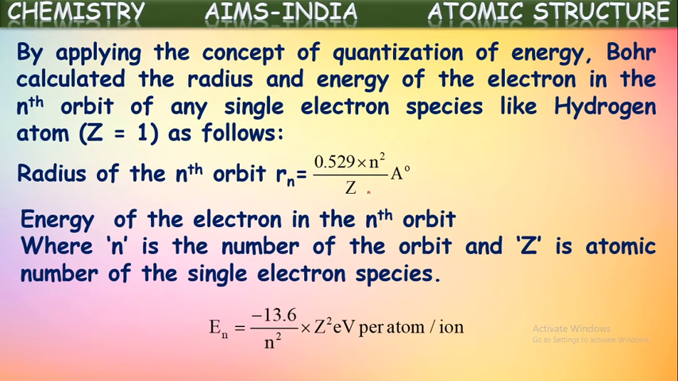Okay, this is the formula to calculate the energy of the electron in the nth orbit. The quantized formulas for the radius and energy of the electron in the nth orbit of single electron species were given by Niels Bohr. Radius can be calculated by using the formula Rn is equal to 0.529 into n square by Z in angstroms, whereas the energy can be calculated by using the formula minus 13.6 into Z square by n square electron volts. These are the formulas given by Niels Bohr.